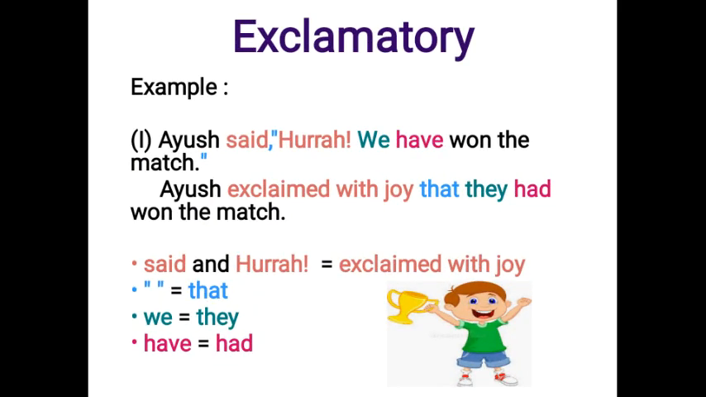If reported speech is exclamatory, example, Ayush said, hooray, we have won the match. Here, when we change it into indirect speech, it will become, Ayush exclaimed with joy that they had won the match. Here, exclaimed with joy is written in place of said and inverted comma because hooray is an exclamatory word that is expressing joy and Ayush is expressing the feeling of joy. We changes to they because he is referring to his group. Have changed to had because reporting speech is in past tense.